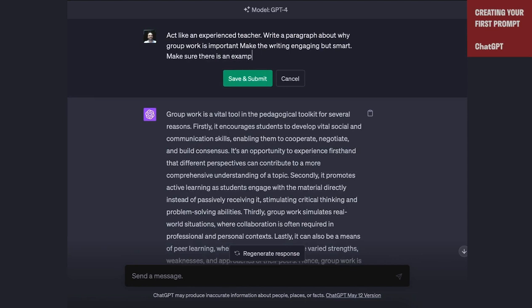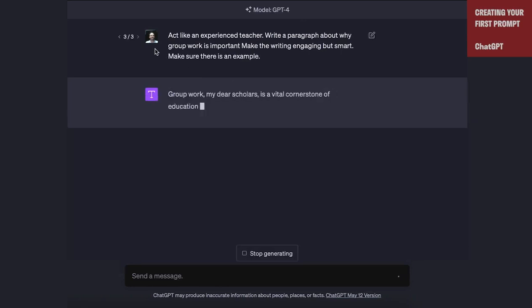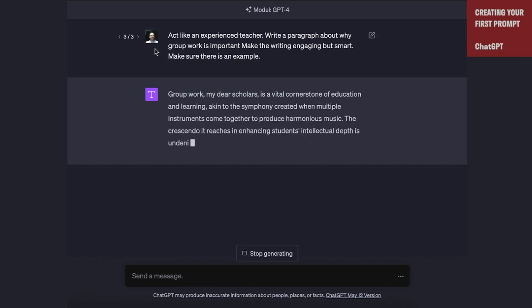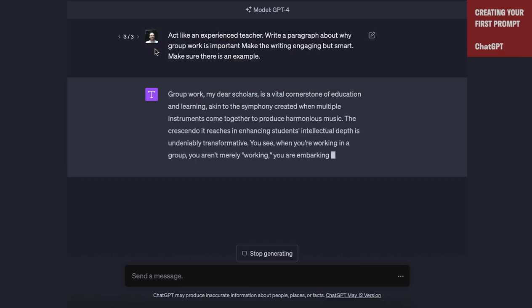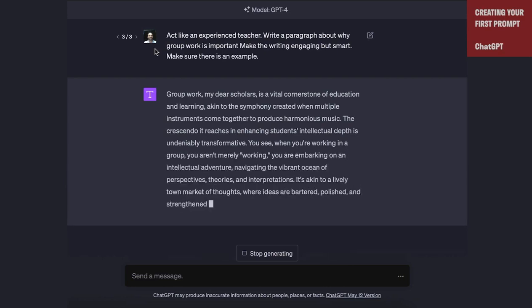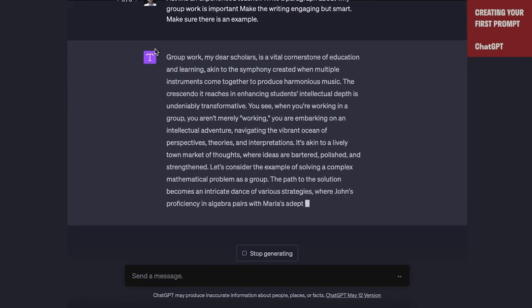And again, you can see I'm just using normal human text to do this. There's nothing magical here. Now it's being a little bit too engaging and fun. It's saying, group work, my dear scholars, is a vital cornerstone of education. So maybe we think that's too flowery. We're learning as we go with this prompt. We'll talk more about how you revise it as you go along, but you can see we get a better, more constrained, more interesting piece of writing as a result of this.